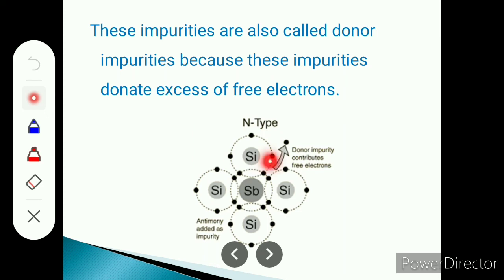Already we have seen this is our antimony. Out of 5, 4 electrons are attached with the neighboring silicon atoms by covalent bonds, but at the same time 1 electron is free and easily available. Such an impurity is known as donor impurity. The charge on the electron is negative, therefore it is known as n-type semiconductor.